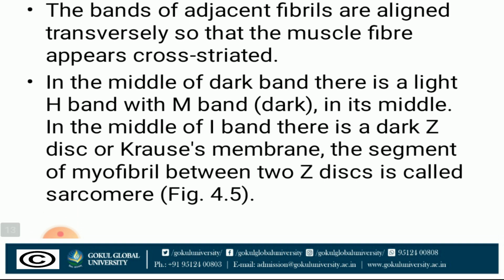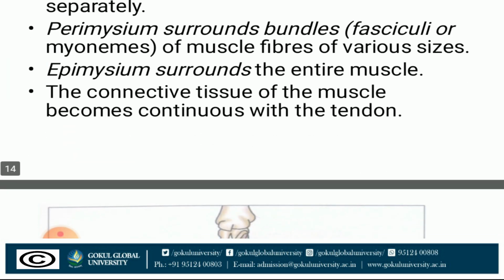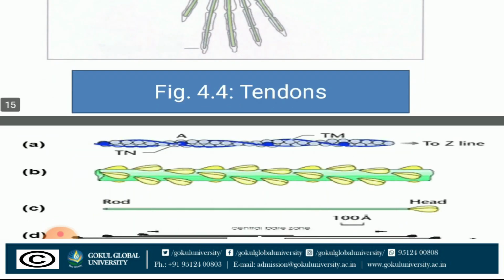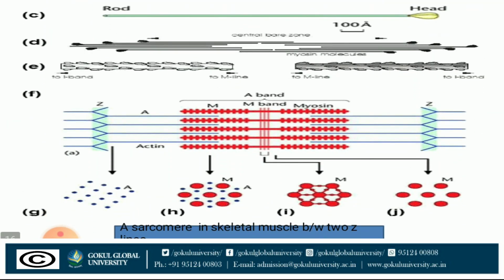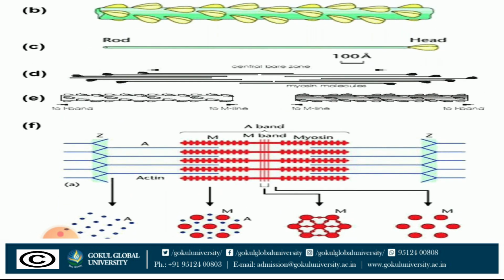In the middle of the dark band, there is a light H band with the M band in its middle. In the middle of the I band, there is a dark Z disc or cross membrane. The segment of myofibril between two Z discs is called a sarcomere. This diagram shows a sarcomere in skeletal muscle between two Z lines.